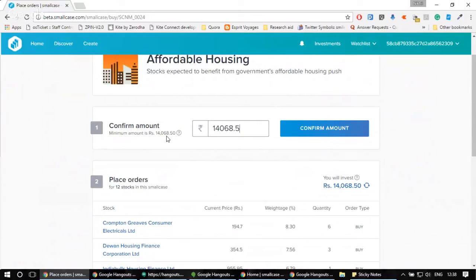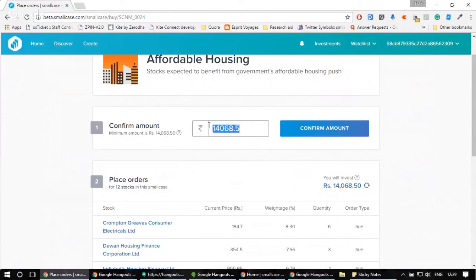Now, the obvious question is, why do we have a minimum investment amount for every smallcase? In India, retail investors cannot buy fractional shares of a smallcase. In order to ensure that you buy at least one share of every stock present in the smallcase, and at the same time maintain the prescribed weighting scheme, so that finally the weighting scheme that you buy is as close as possible, that is by minimizing the deviation from the prescribed weighting scheme, we calculate the minimum investment amount. Very simply put, it is the amount which ensures that you remain very close to the prescribed weighting scheme.